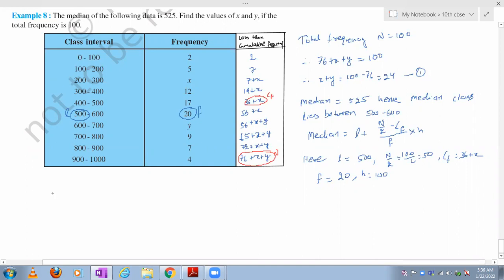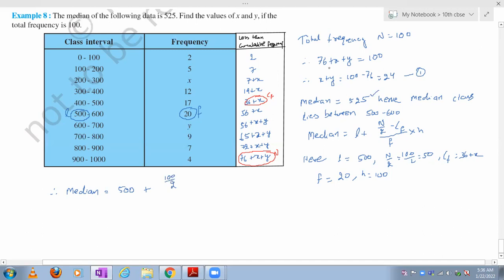Therefore, median is L plus, L means 500 plus n by 2 minus CF. You know that the median value is already given as 525, right? n by 2 is 100 by 2.